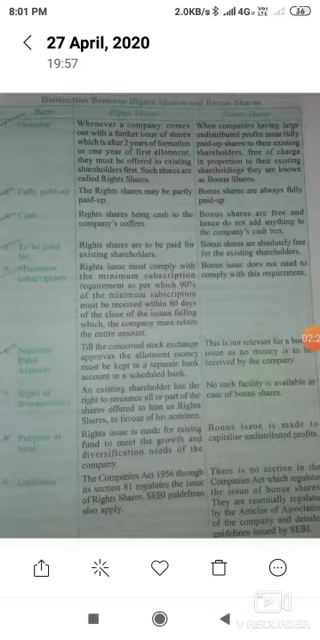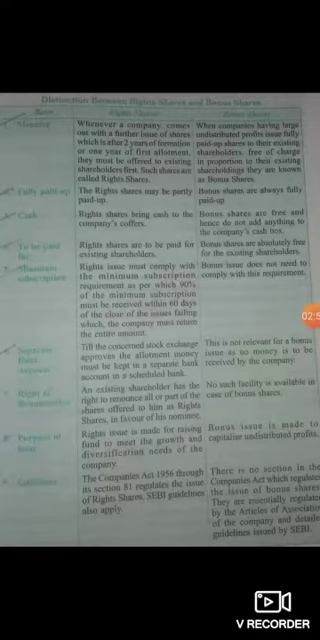Now third is cash. Right shares bring cash to the company's coffers. It means that with right shares, because half of the amount or more than half of the amount is to be paid by the existing shareholders, therefore it brings cash to the company. But bonus shares are free and hence do not add anything to the company's cash box. It is obviously free of charge.